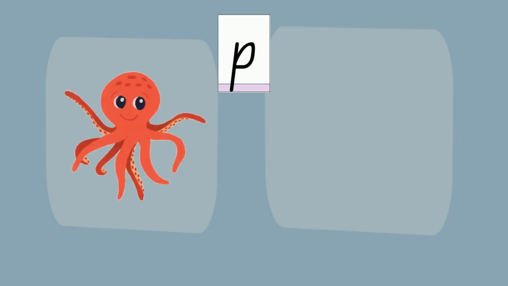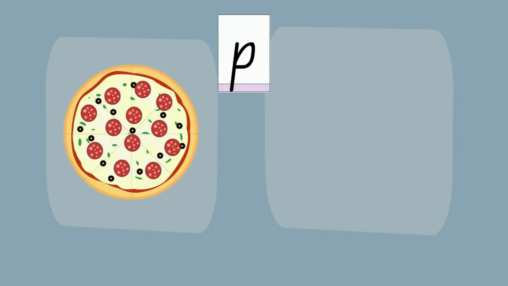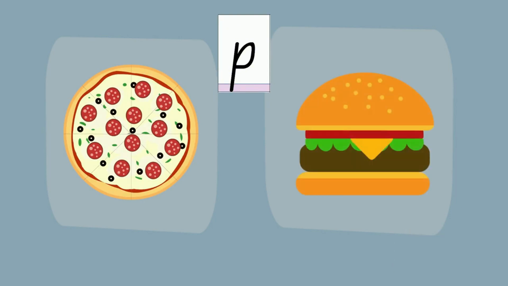Which word begins with the letter P? Octopus or pencil? Is it pizza or burger that begins with P?